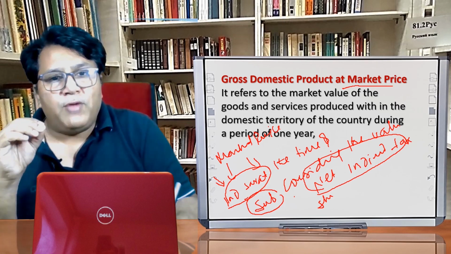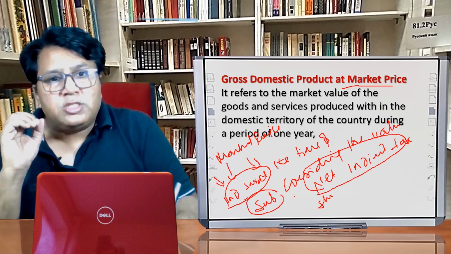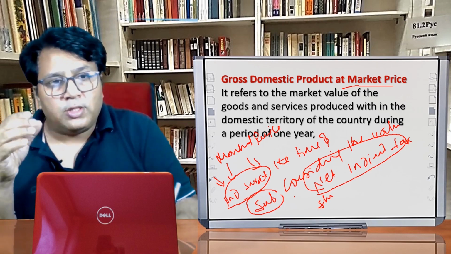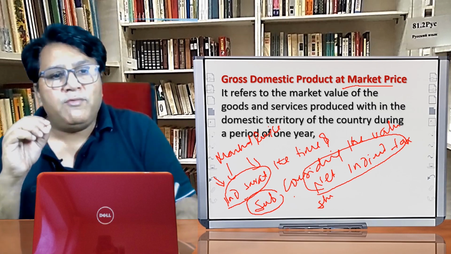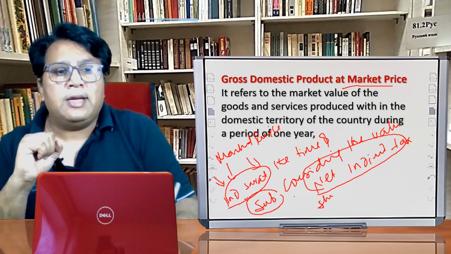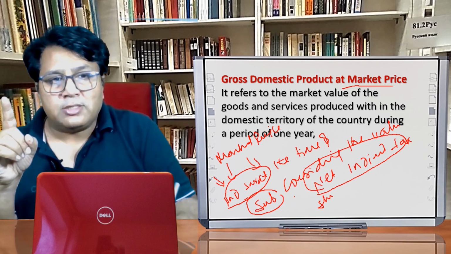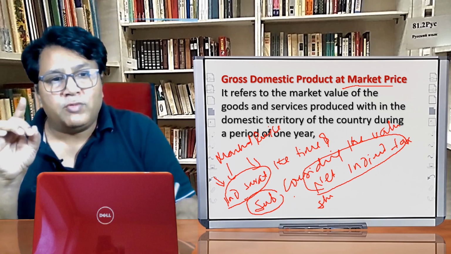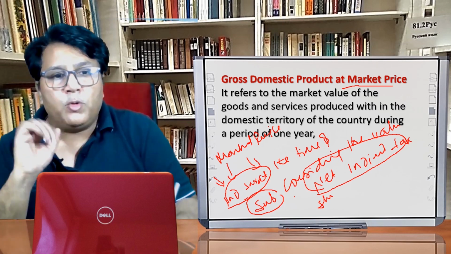So at the time of valuing the goods and services, we should consider only that indirect taxes which the consumer himself or the producer himself has paid. So that is why we only consider the value of the net indirect taxes. We never consider indirect taxes, rather we consider net indirect taxes. We only consider that part of the tax which is paid by the producer or the consumer.